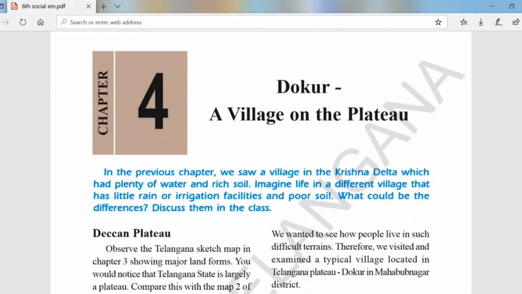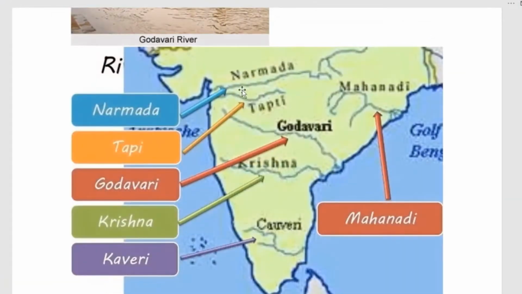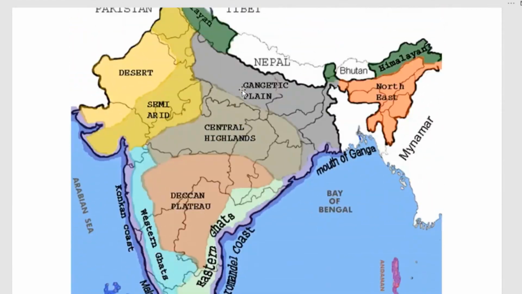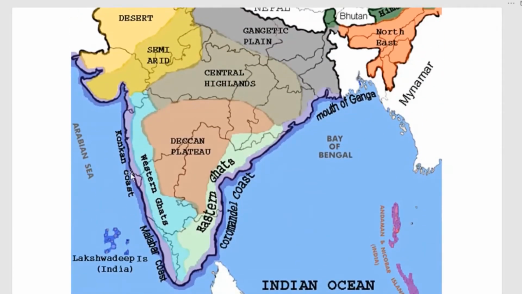Hello everyone, this is chapter 4, Dokur, a village on the plateau, which is located on the Deccan Plateau. Let me show you how the Deccan Plateau is. So, this is the Deccan Plateau here.